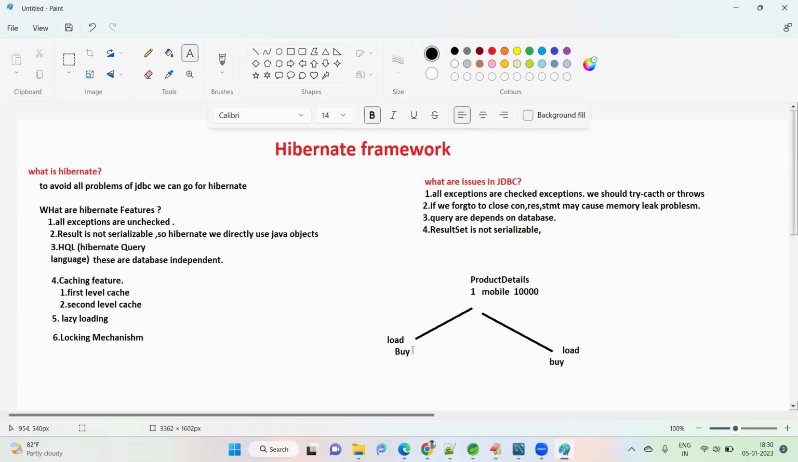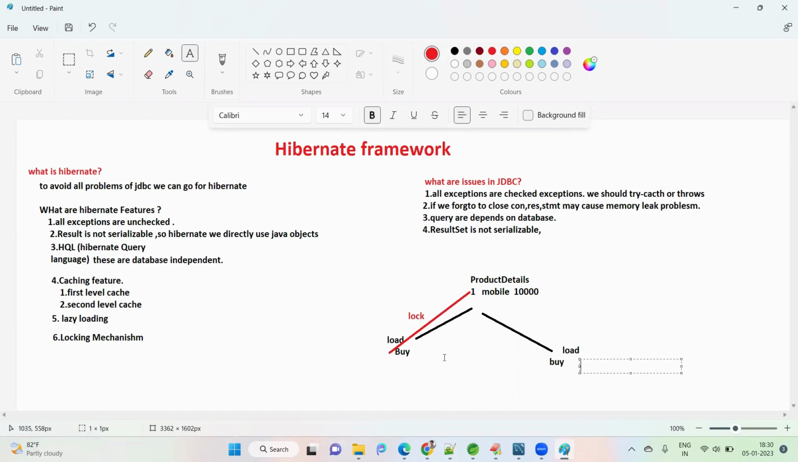Whenever a user clicks on buy, it will immediately do the locking for this row. Whenever the first customer clicks on buy, immediately it will do the locking. Lock means no one should change this row other than this person. So when the first person clicks on buy, the lock happens internally for the row. When the next person tries to click on buy, it will immediately check whether this row is locked or not. If it is not locked, the first person is not trying to buy. If it is locked, the first person is already trying to buy the item.